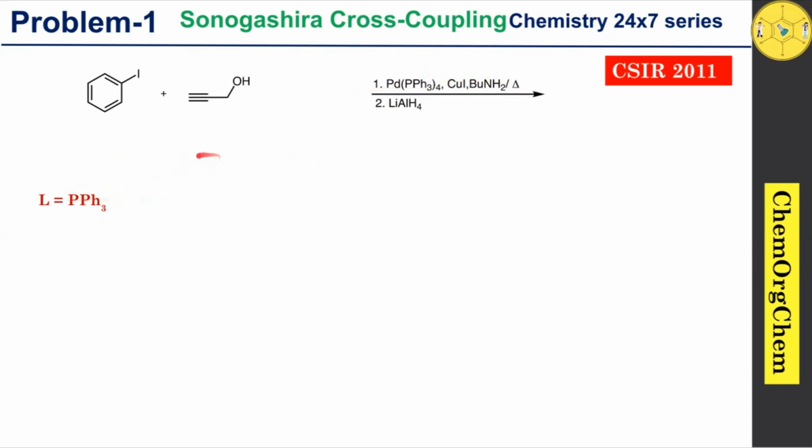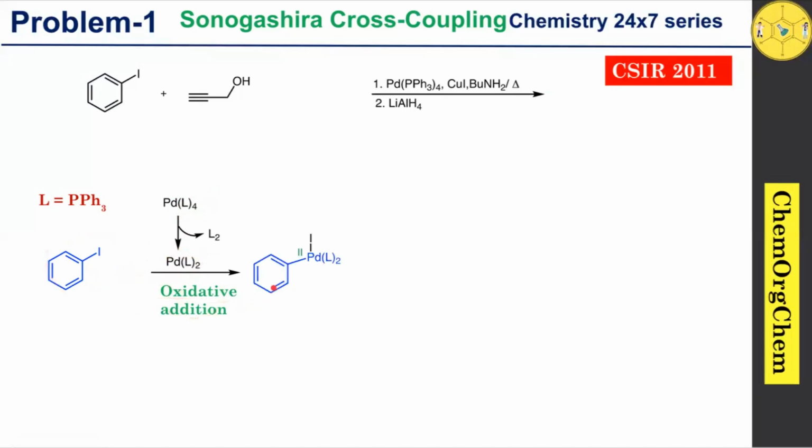The first step of the reaction would be the generation of the palladium zero catalyst. Now you can see that this palladium complex dissociates to produce the palladium zero catalyst. Now this palladium zero catalyst undergoes oxidative addition with iodobenzene, which produces this respective intermediate.